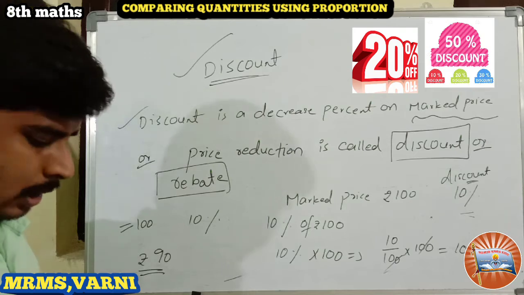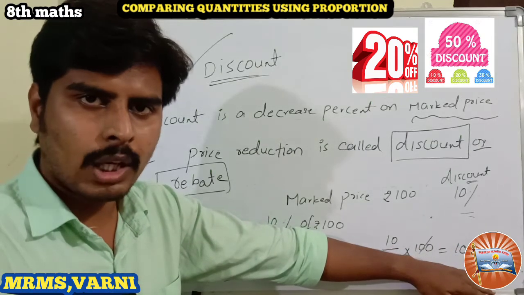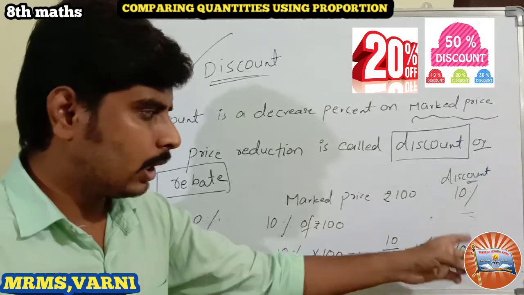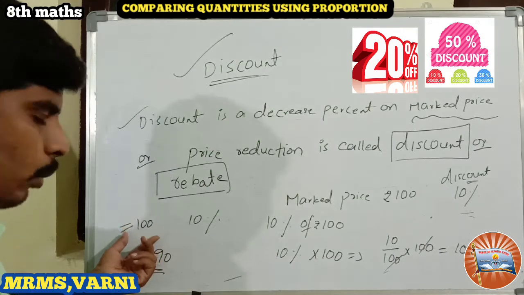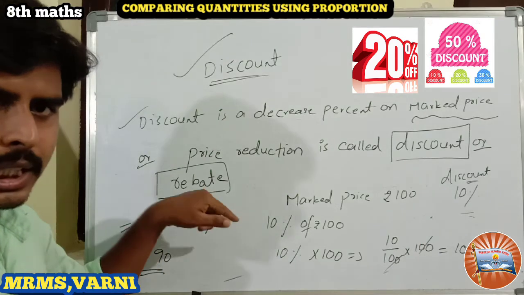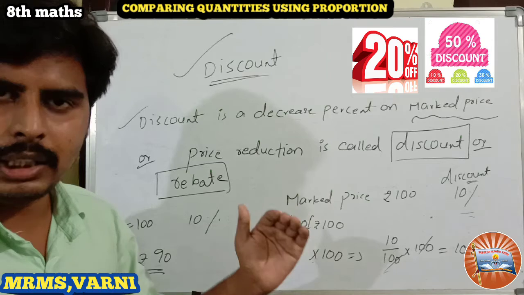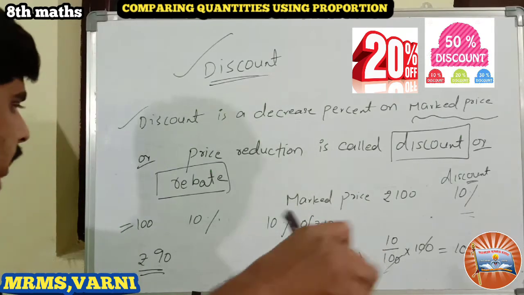How much percentage? 10 percent. How much rupees? 10 rupees. The actual amount is 100 rupees, considered as 100%, and in that 10% we are getting the discount. Is it clear? Let us solve one example here.